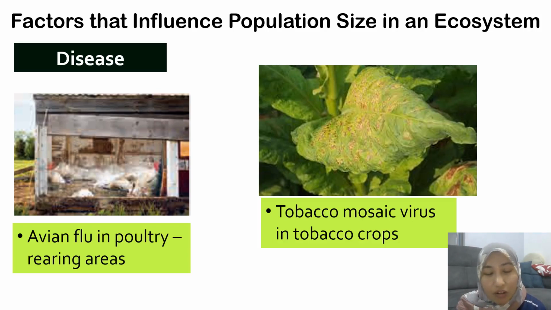So when the avian flu occurs, the population of chicken, the number of chicken, will drop. Okay, and we also have, for example, tobacco mosaic virus in tobacco crops, which also will cause a drop in tobacco crops. So in general, disease will cause a reduction in population size in an ecosystem.